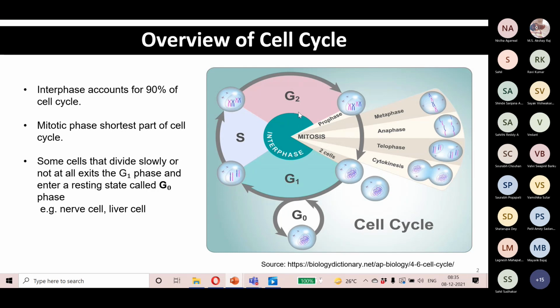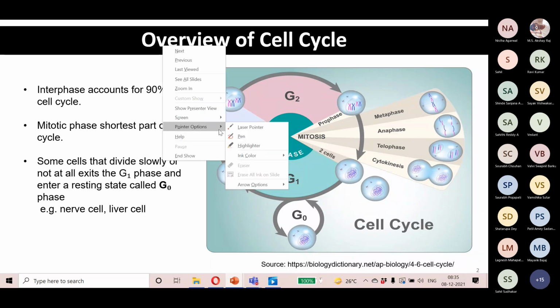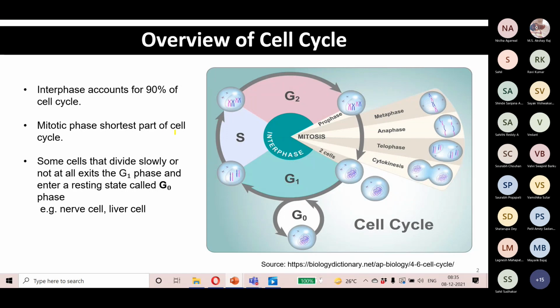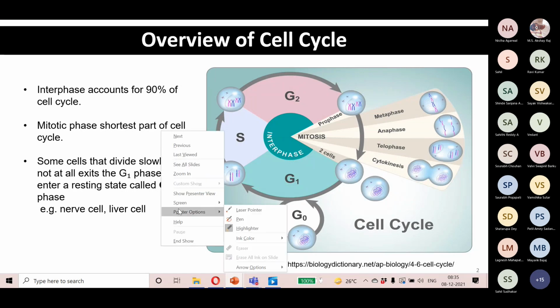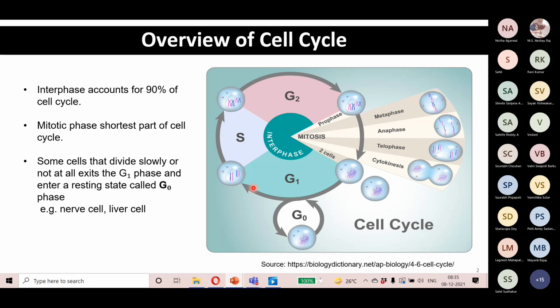One is the interphase, another is the mitosis phase, or we call it the M phase. The period of actual division, corresponding to visible mitosis, is called the mitosis phase or the M phase. This is the phase where cell division takes place, and during the interphase, the cell prepares itself to undergo cell division by undergoing cell growth and DNA replication in an orderly manner.